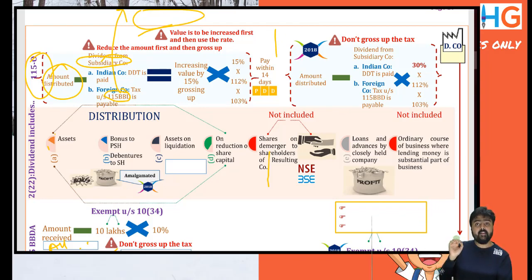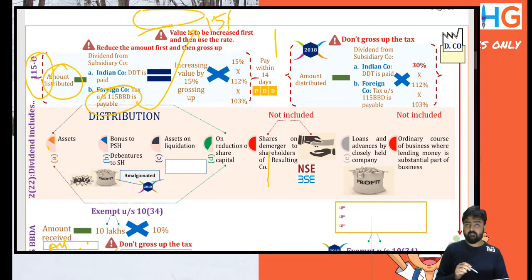So if I hold at least 26%, I'll be liable under section 115BBD to pay tax at the rate of 15%.